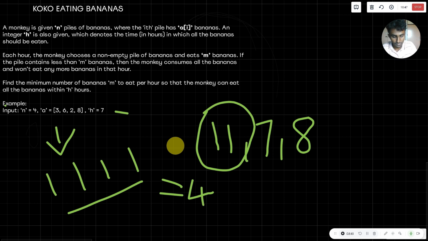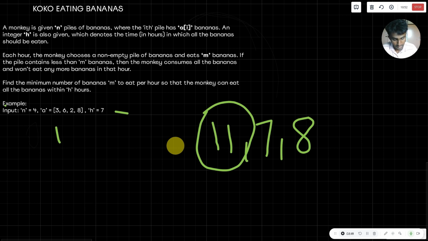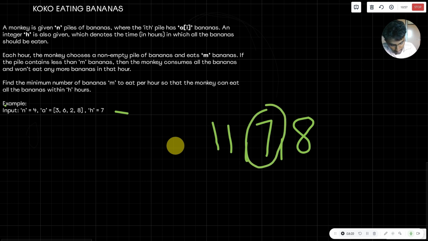And what if we take the example of 7? For 7, it will take 1 hour for the first pile, another 1 hour for the second pile, and another 1 hour for the third pile. But for the fourth pile, it will take 2 hours, because it can complete 7 bananas in 1 hour, and there remains 1 banana. But it will take another 1 hour to eat that one remaining banana, because that is the condition given in the problem. So the total is 5.